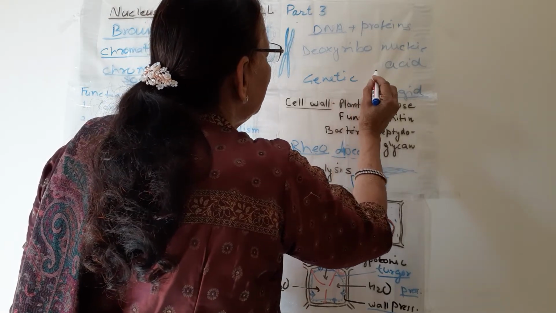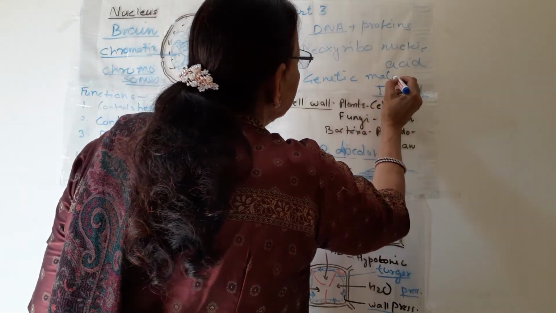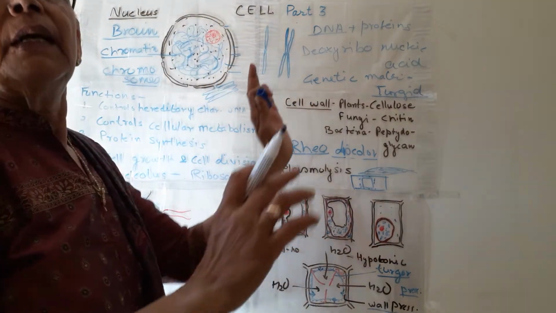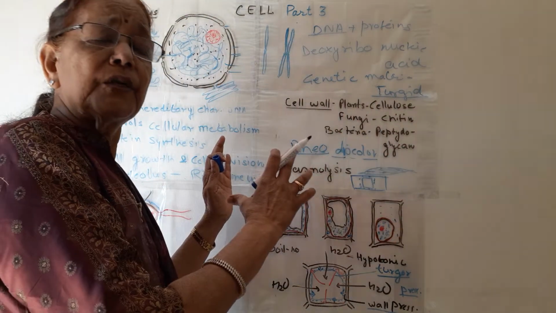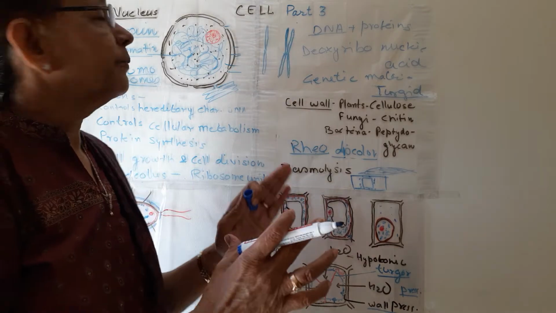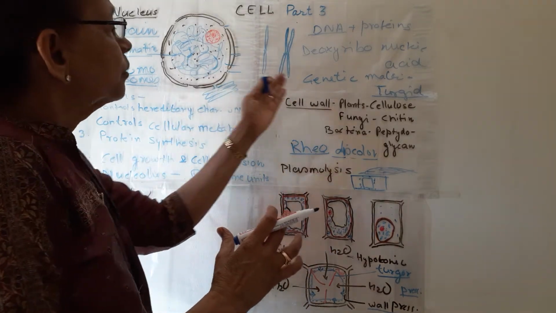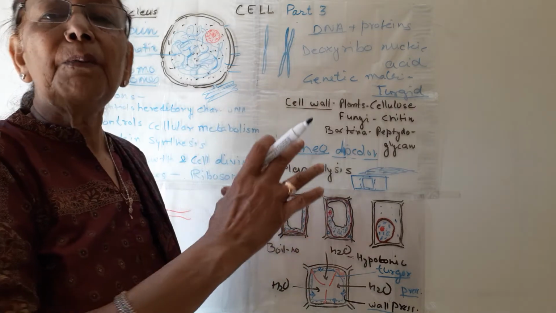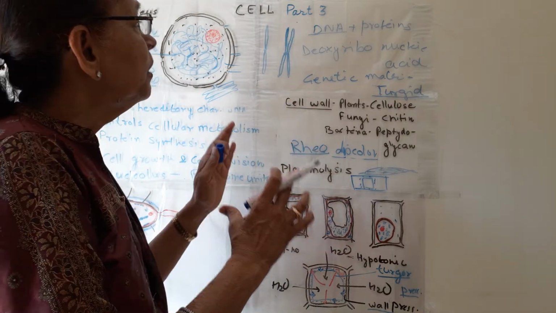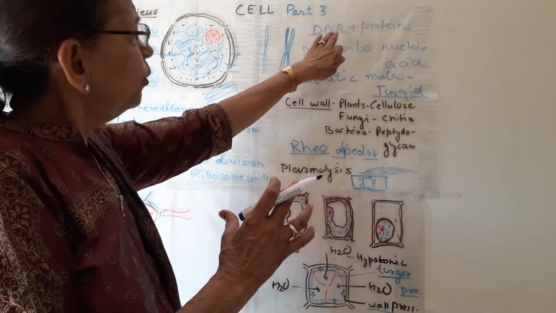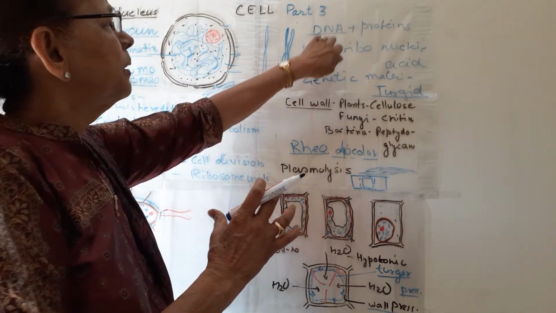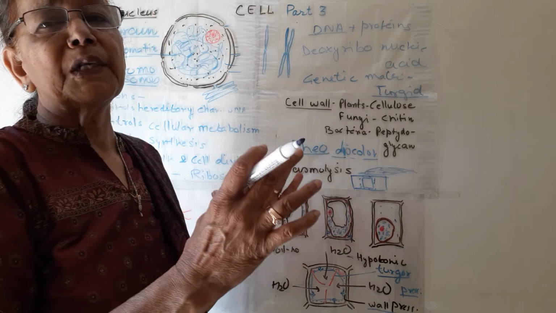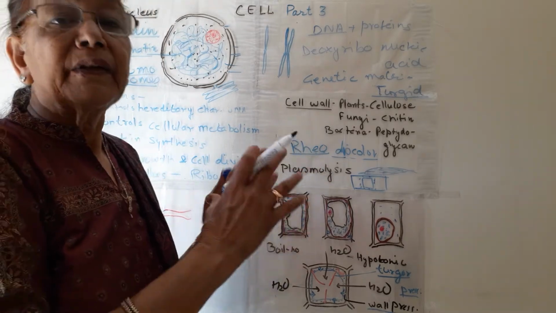What do we mean by genetic material? Genetic material means it transfers characters from one generation to the next generation. So chromatin material or chromosomes contain DNA, which is very important for the living organism, because only through deoxyribonucleic acid, characters are transferred from parents to offspring.